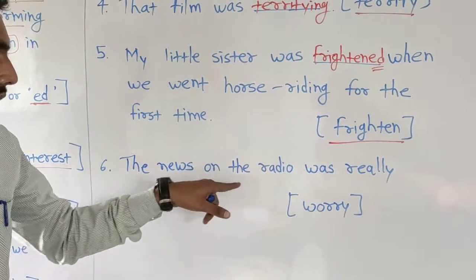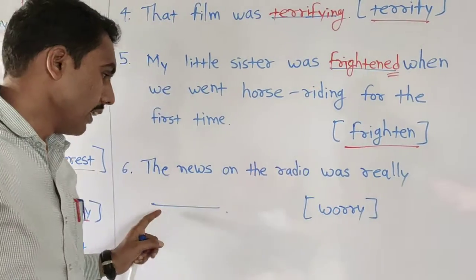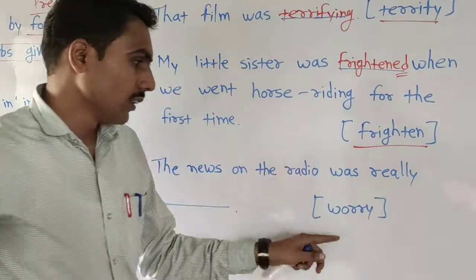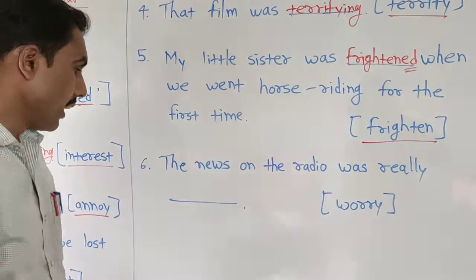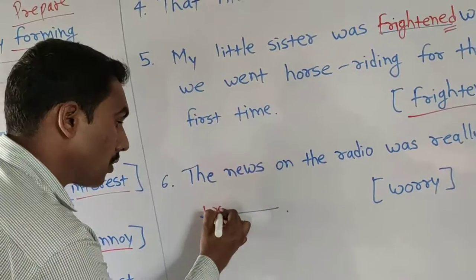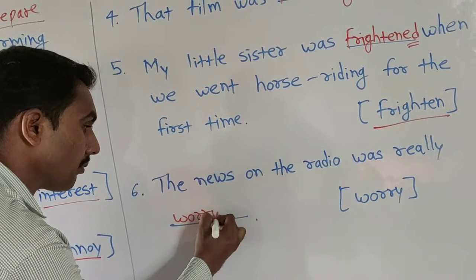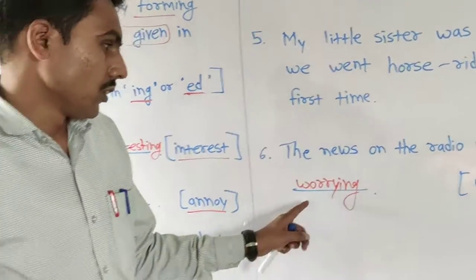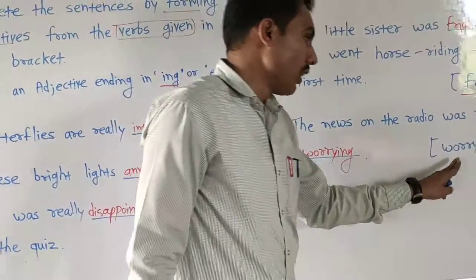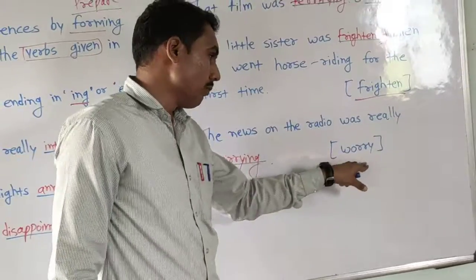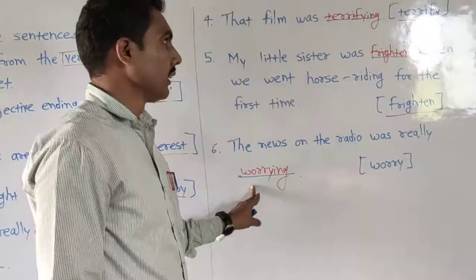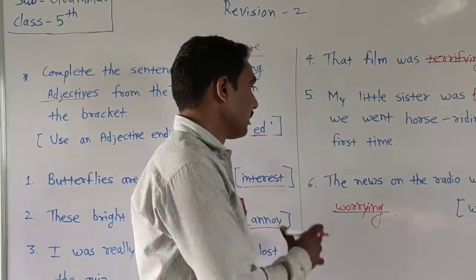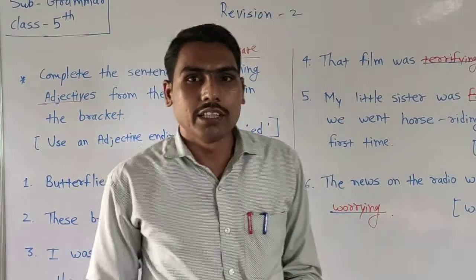Okay, then next, last one. The news on the radio was really dash or blank, and here is verb, that is worry. We can write here worry. Okay. Worried. Look here. Worry is a verb. We write here worry. In this way, we can solve this question in our revision part.